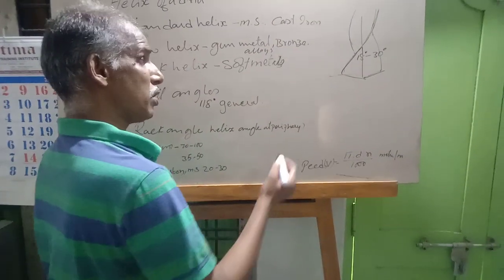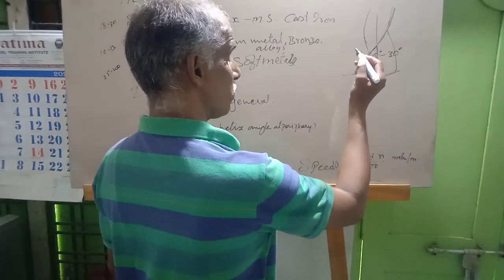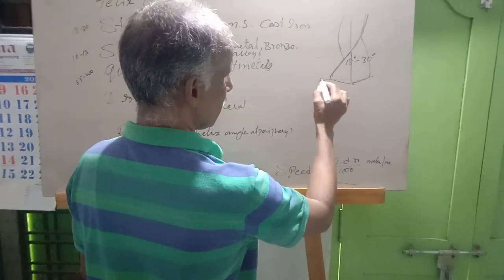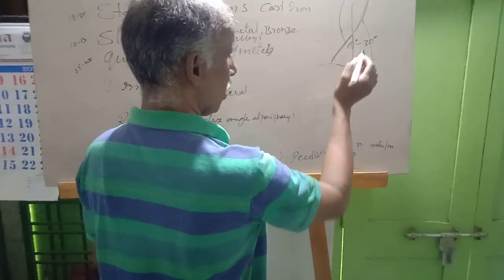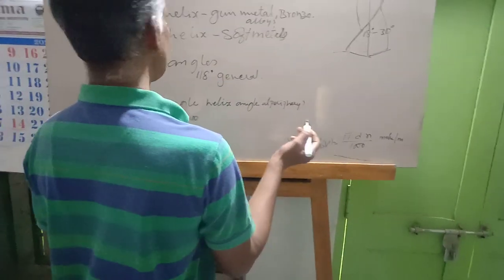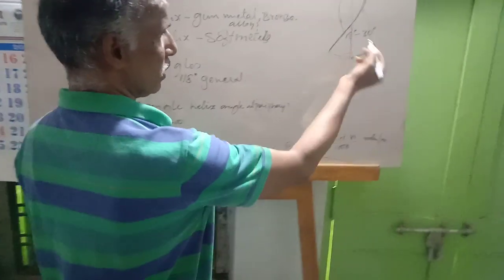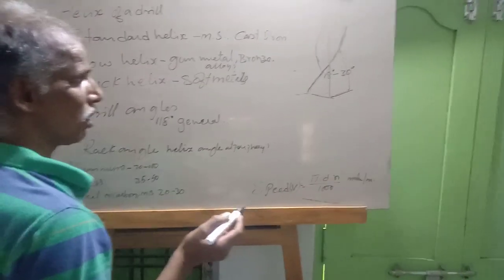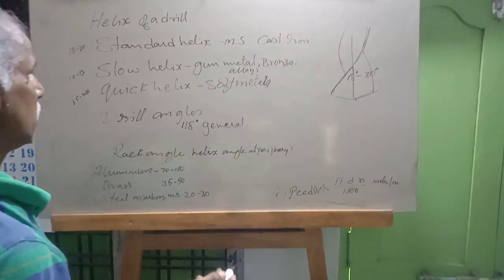This also depends upon the strength, what material we are drilling. So this angle is not the same for all the drills. It varies, and these different angles are selected to drill the material according to what material they are drilling.